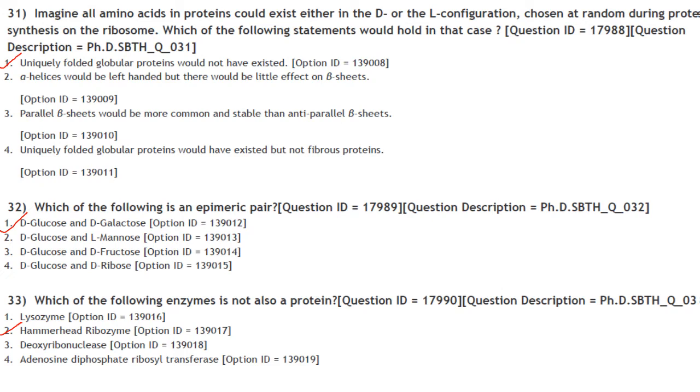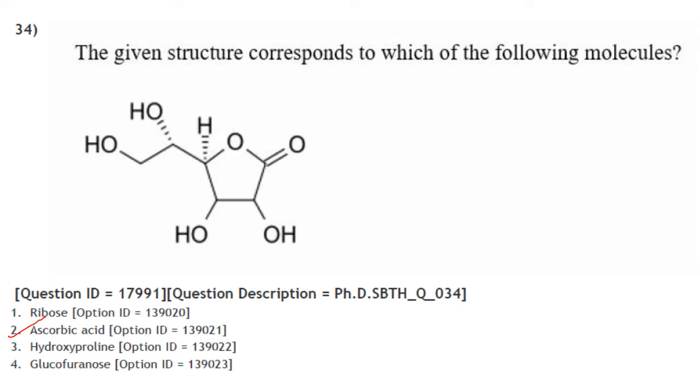Then which of the following is an epimeric pair? It is D-glucose and D-galactose, which are an epimeric pair. Which of the following enzymes is not a protein? So hammerhead ribozyme is an RNA molecule, so it is not a protein. The given structure corresponds to which of the following molecules? It is that of ascorbic acid.